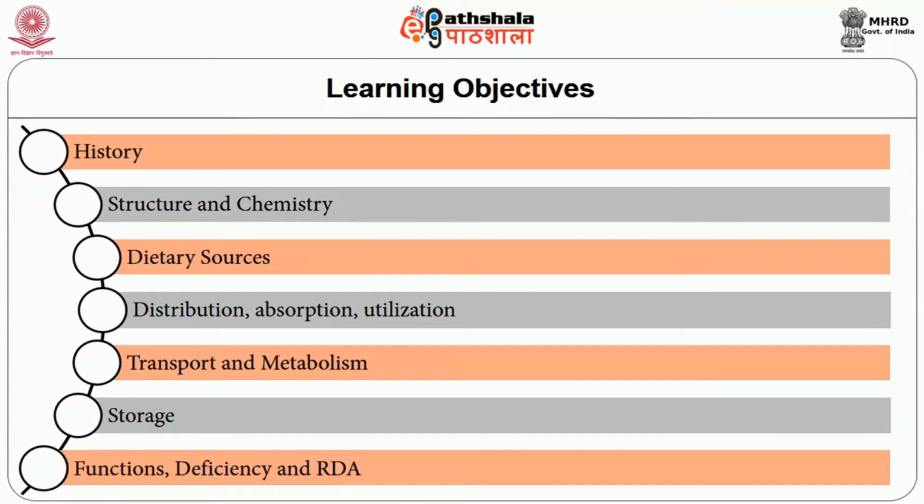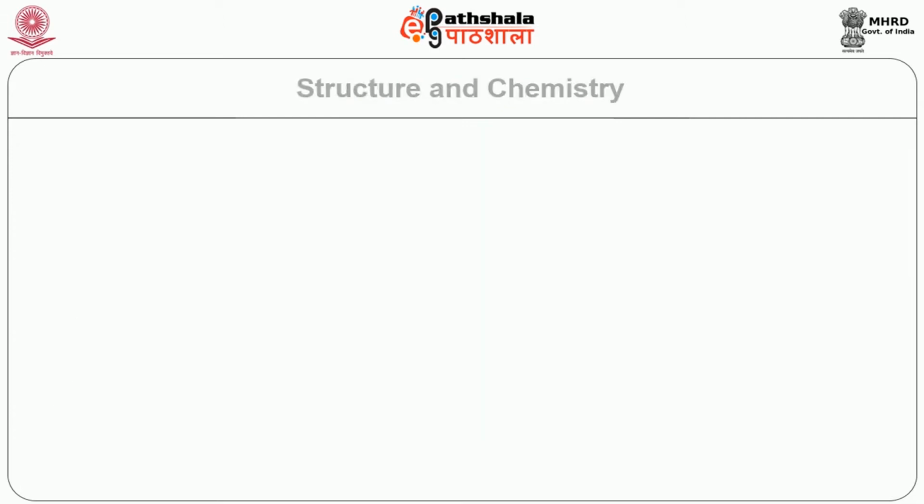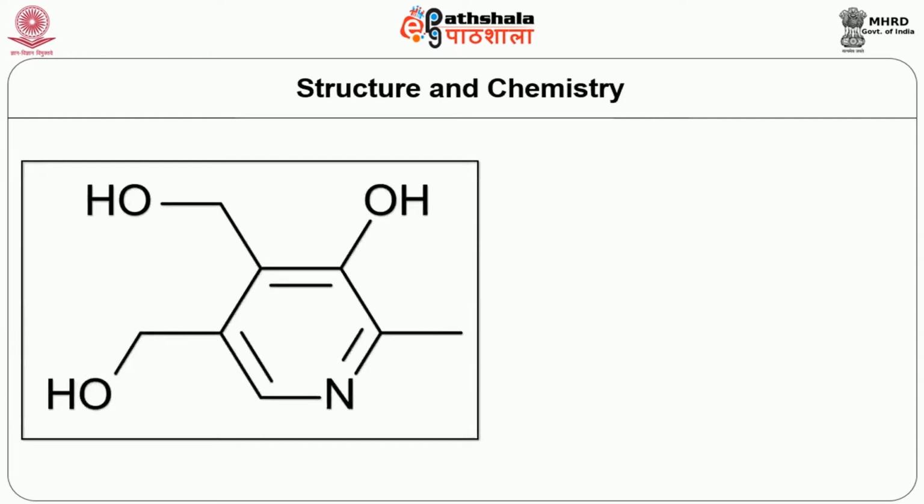Pyridoxine B6: history, structure, chemistry, dietary sources, distribution and absorption, utilization, transport, metabolism, storage, functions, deficiency.